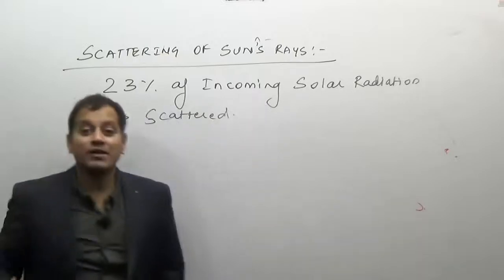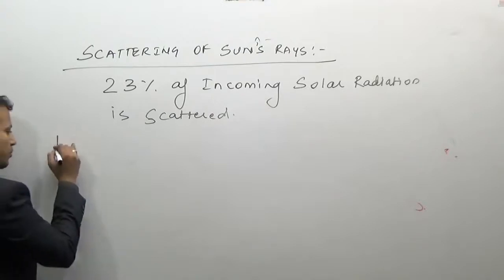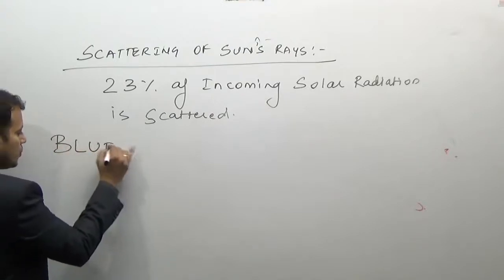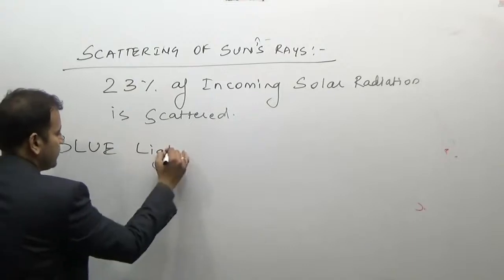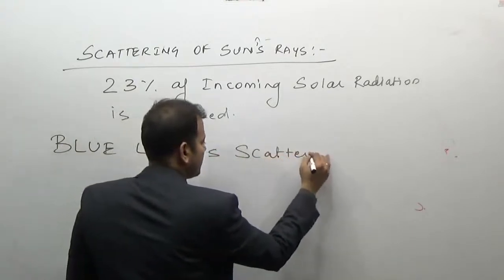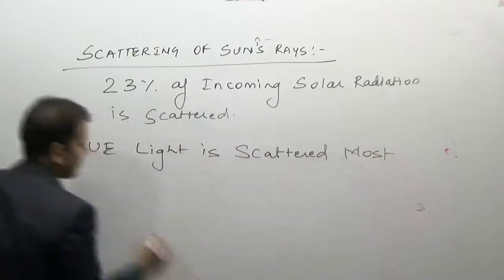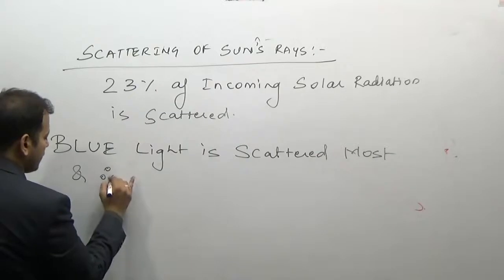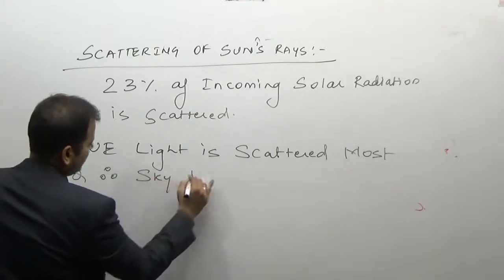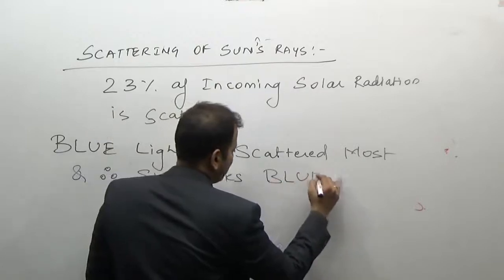So the blue color is due to the scattering effect.